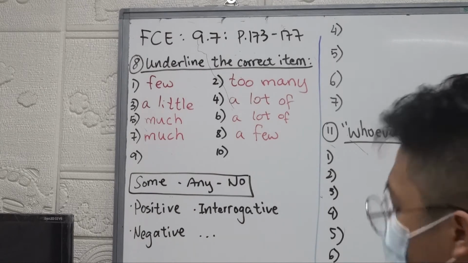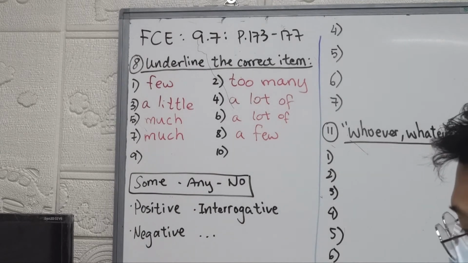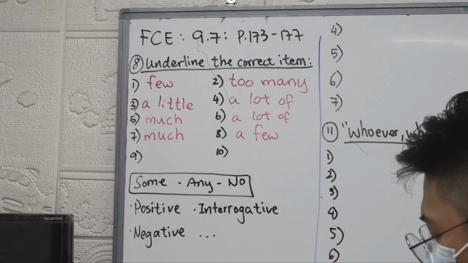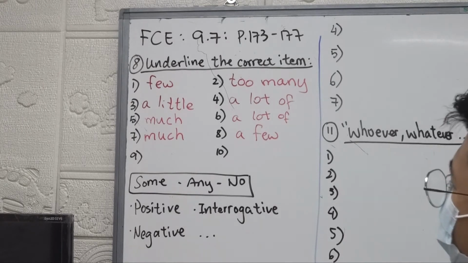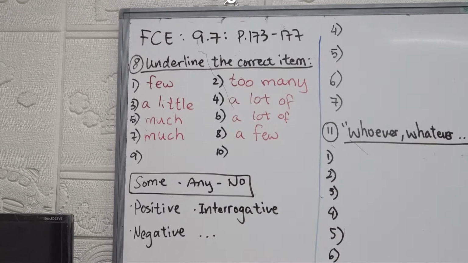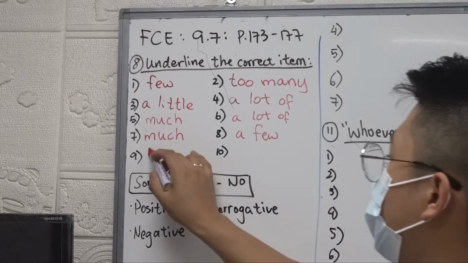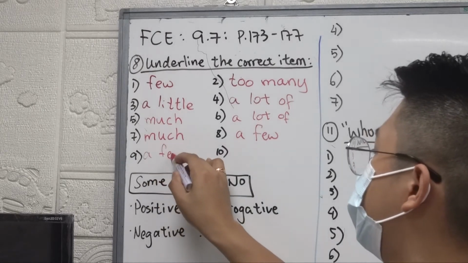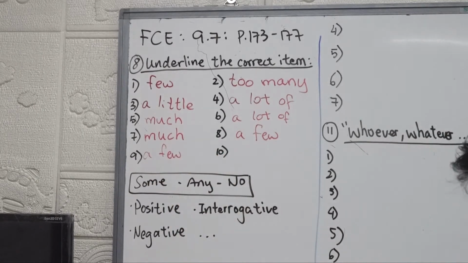All right, next one, number 9. There are a little, much, or a few sandwiches left on the table. So we're talking about something that is left, right? So in the start, we will have a lot of sandwiches, and then at the end, we will have, how can we count sandwiches? Yes, we can, right? So a few. All right, last one for this part.